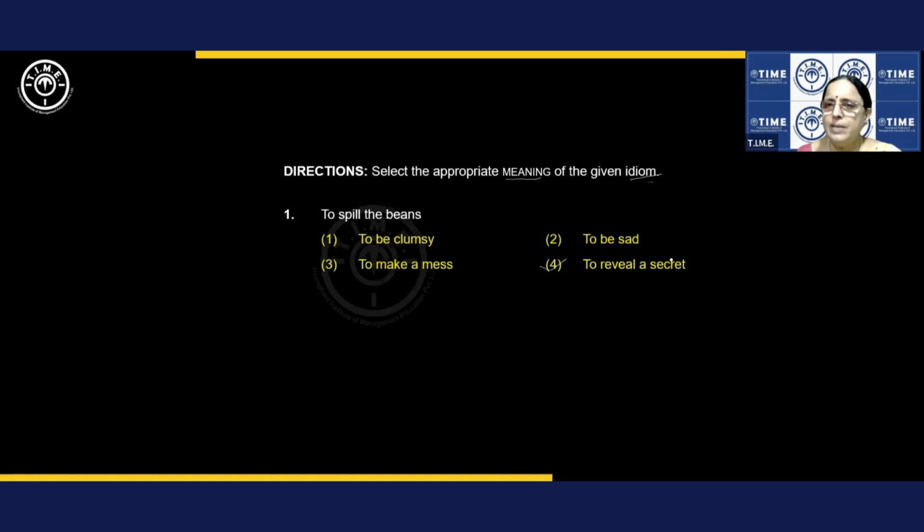To reveal a secret, or you can also use another idiom, like to let the cat out of the bag. Try to get as many idioms as possible. And opposite to reveal a secret is what? Keep the secret. So, first answer is 4.